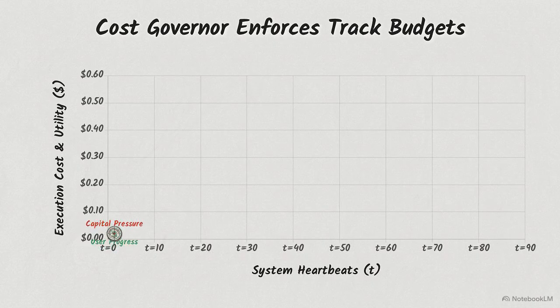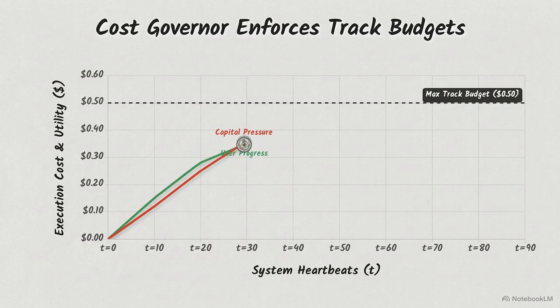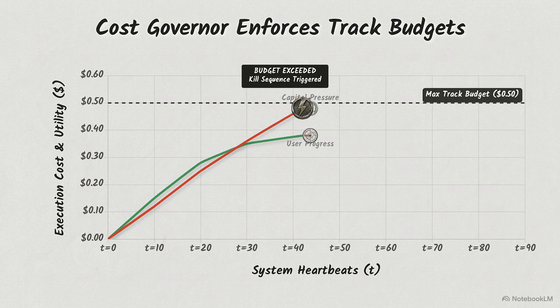This chart plots capital pressure on a rising red line against the second variable, user pressure, represented by the green line, which quantifies mathematical progress toward the goal. The governor continuously calculates the distance between these two vectors. The first hard limit enforcement rule projects the exact API cost of the very next LLM pulse before it executes. If that projected cost exceeds the absolute track budget, the governor triggers a kill sequence.